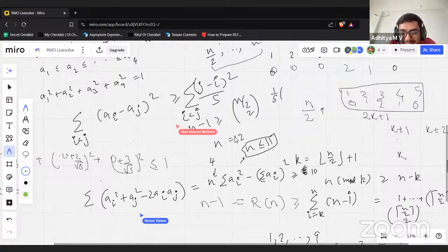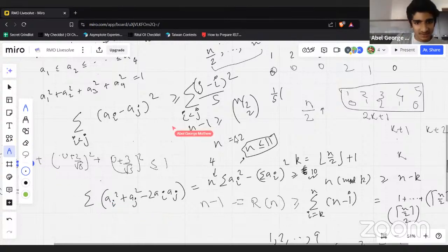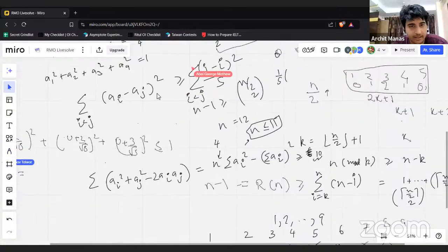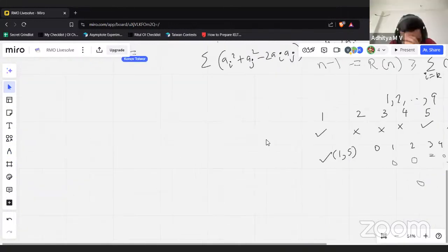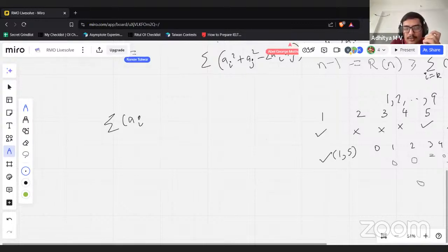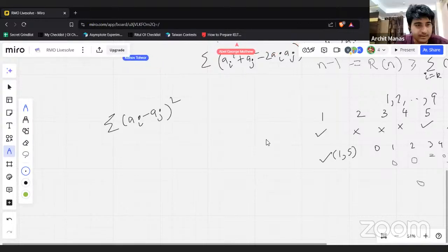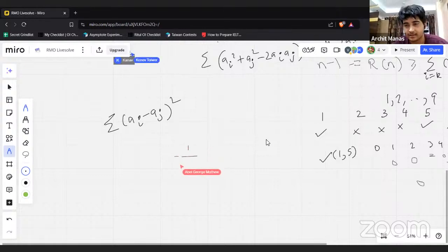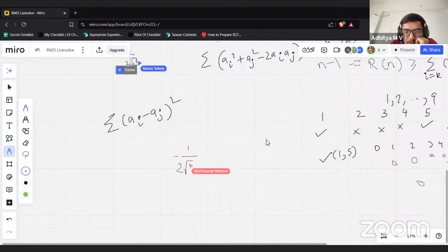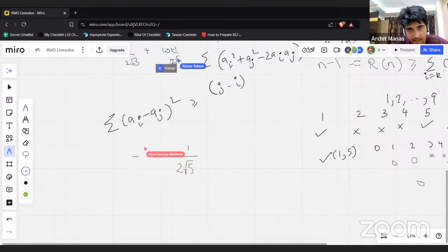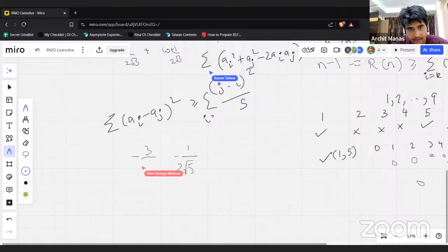Can we expect to find equality over here? I mean, then we're done now. We're already done. We don't need to do anything else. We're done just by this. Wait. It's 4, not 10. So then we're done. Then you just get the sum of ai 0 or something. Wait, how are you done? You want n times the summation of ai square. Okay, I see. And this is equal to 4, you said.